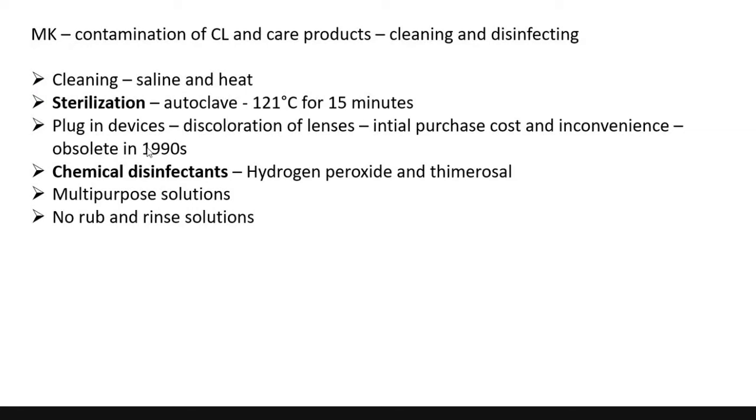Then a few plug-in devices came for thermal disinfection. But because of the initial purchase cost, the inconvenience, and the discoloration of lenses from the high temperature, all these procedures became obsolete in the 1990s. Then came chemical disinfectants, initially with hydrogen peroxide and thimerosal as the active biocide. Then came multipurpose solutions, and now we currently have no-rub rinse solutions.